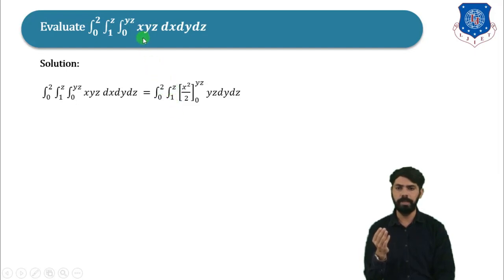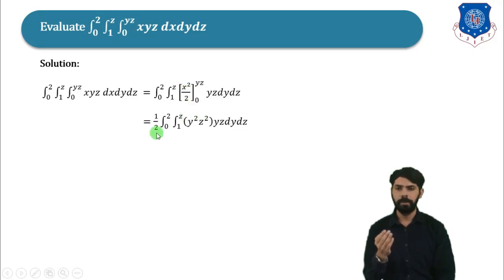First of all, we will take integration of xyz with respect to x. So here y and z will be constant, therefore yz will be as it is, and integration of x with respect to x is x square divided by 2, and limit will be from 0 to yz into yz dy dz. Now here first of all we will replace x by yz, then minus we will replace x by 0.